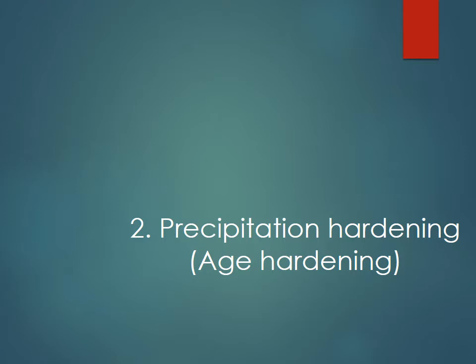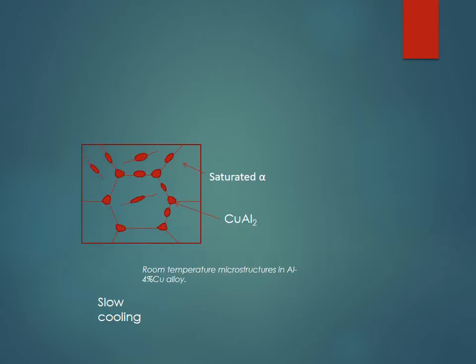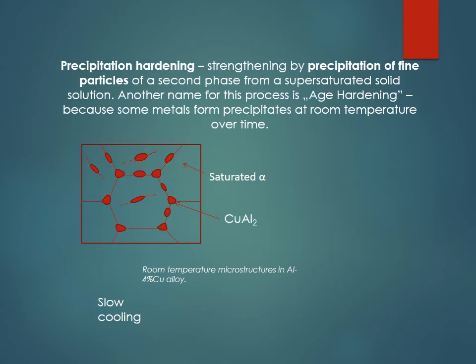So, now here we begin with our topic, that is precipitation hardening or age hardening of aluminum. So, what is precipitation hardening? Precipitation hardening is the strengthening by precipitation of fine particles of a second phase from a supersaturated solid solution.